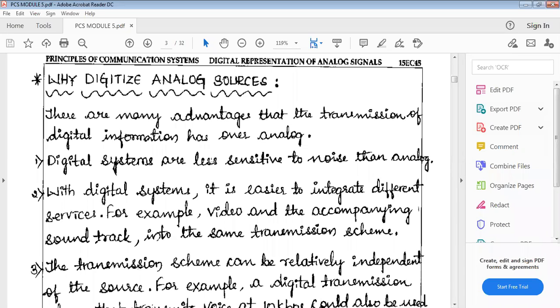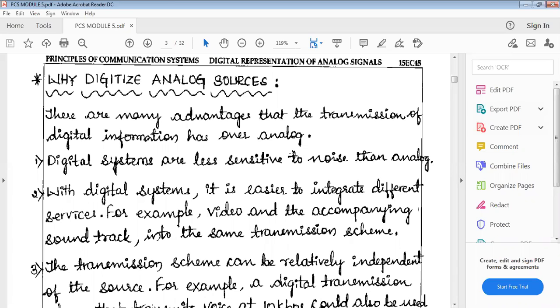So what is the first point? Digital systems are less sensitive to the noise than the analog signal. If we are using the digital signal, we need to use digital systems. Digital systems are systems which are able to receive the signal and process the signal. So digital systems, which we use to receive the digital signal and process the digital signal, are very less sensitive to the noise than the analog signal.